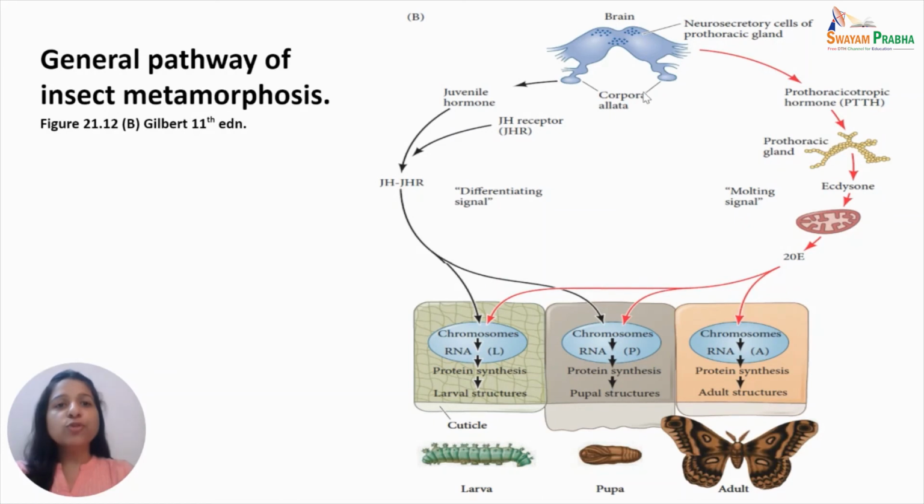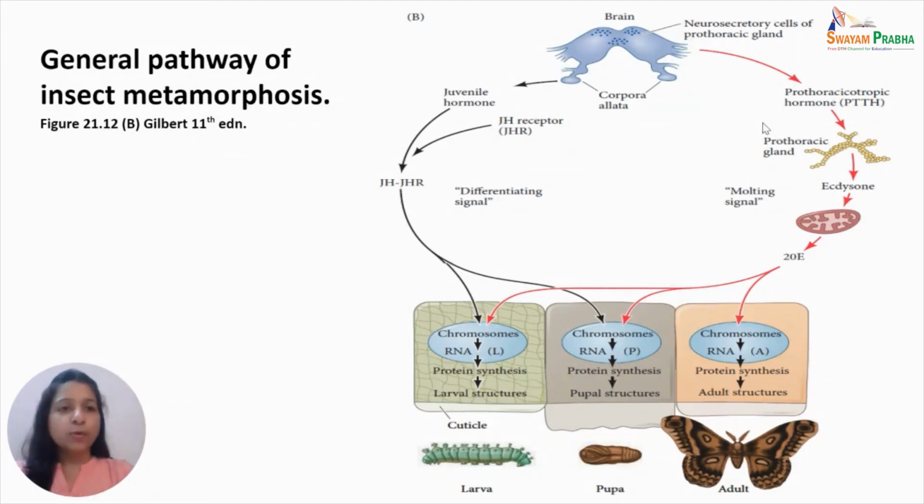So in response to these endogenous neural or hormonal or even some environmental signals, as are seen in some species of insects, the neurosecretory cells of the brain release prothoracicotropic hormone, PTTH, or the brain hormone. Now, this hormone initiates the process of metamorphosis or molting.